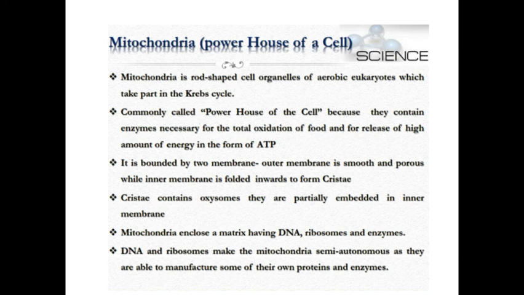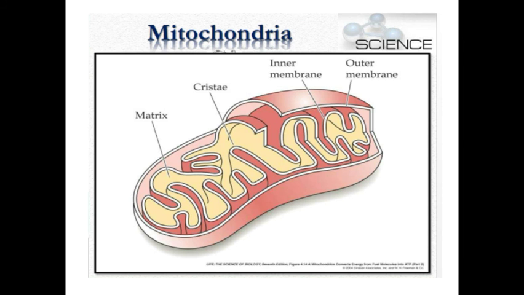It is bounded by two membranes. The outer membrane is smooth and porous, while the inner membrane is folded inward to form cisternae. This is the structure of mitochondria, in which the outer membrane is very smooth and the inner membrane is folded. Here you can see the folds, which are the cisternae. Inside, it is filled with a matrix, a little bit fluid part.